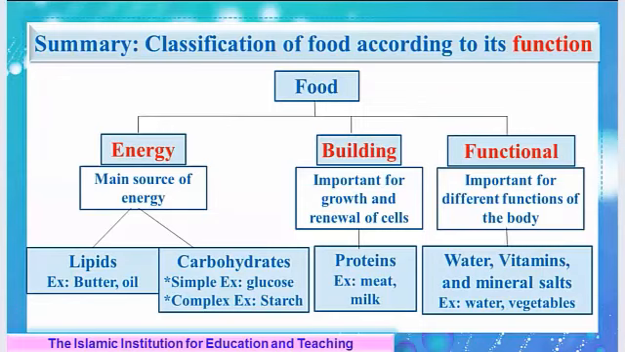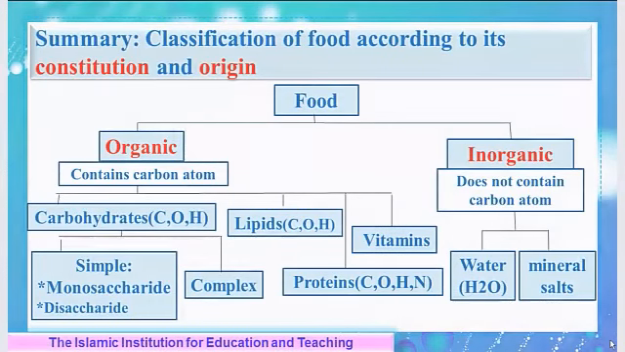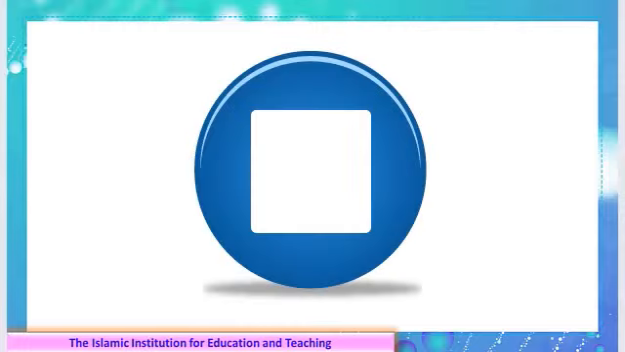Here is a map that classifies food according to its function, and here is another map that classifies food according to its constitution and origin. After watching the video more than once, please stop it, solve the application, then make an autocorrection.